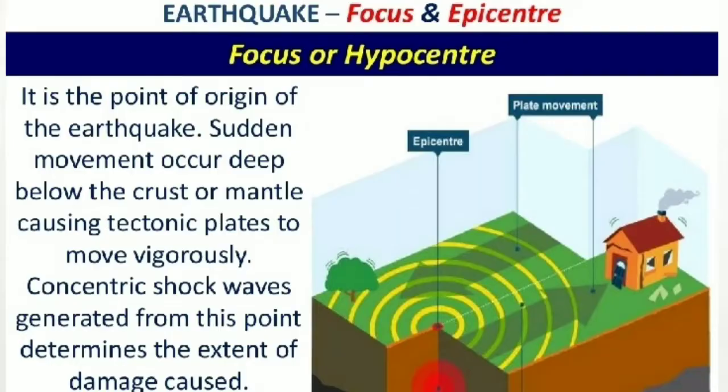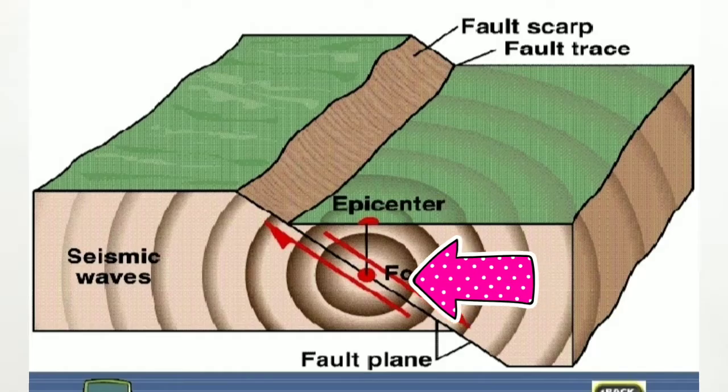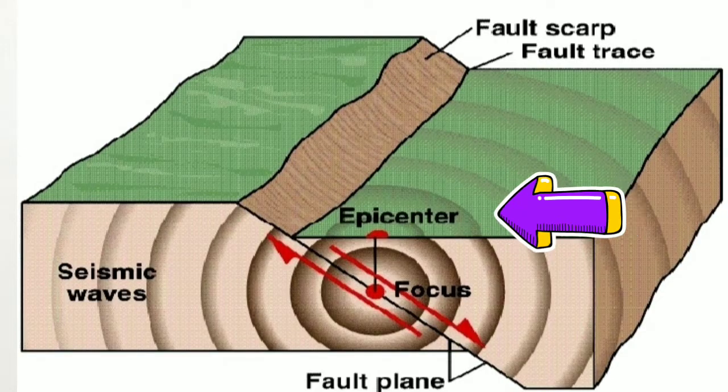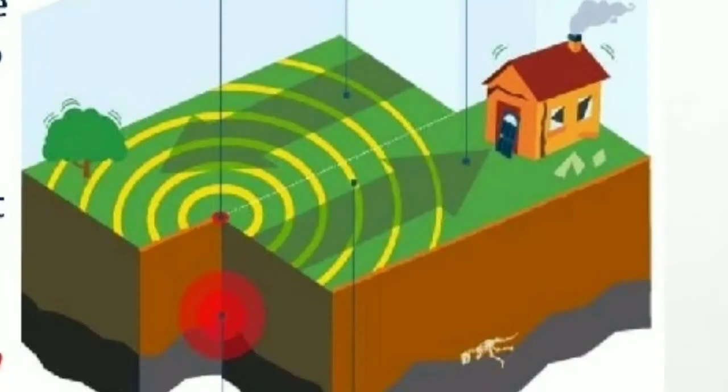The place under the surface of earth from where the earthquake originates is known as the focus, and the point on the surface of earth which is exactly and vertically above the focus is known as the epicenter. The waves of the earthquake move in a circular manner around the epicenter, and the force of these waves reduces as they move away from the epicenter.